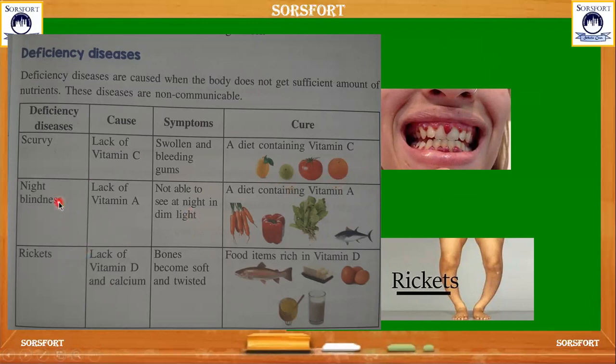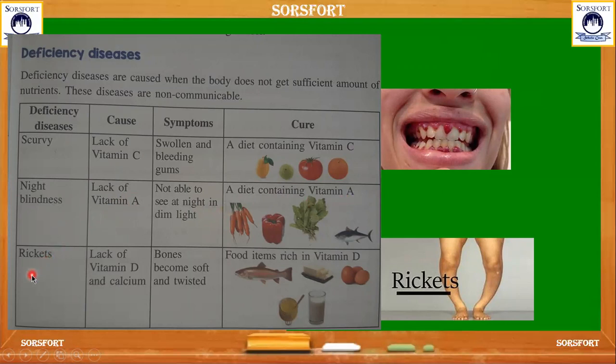And night blindness. Night blindness means the person with night blindness cannot see in the normal night or any dim light, he is not able to see anything in the darkness. This is caused due to the lack of vitamin A in our body. This can be cured by a diet containing vitamin A rich foods.